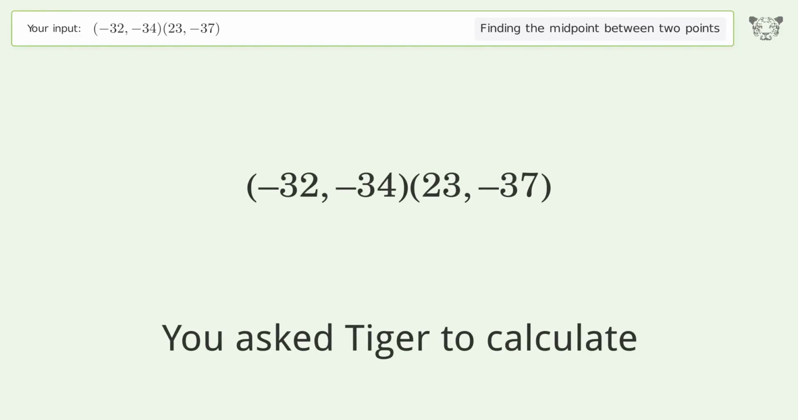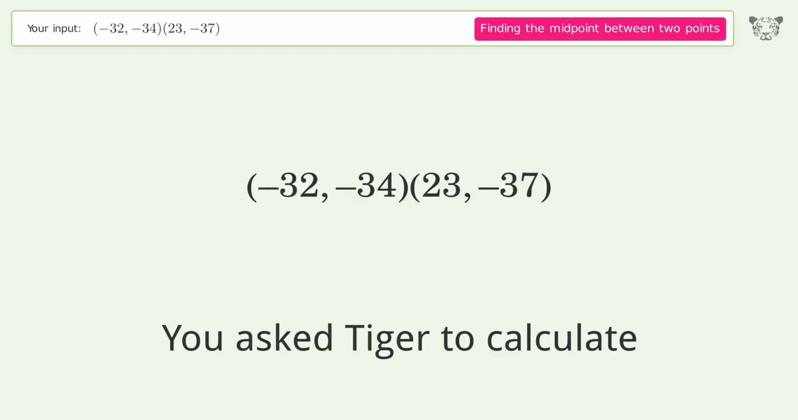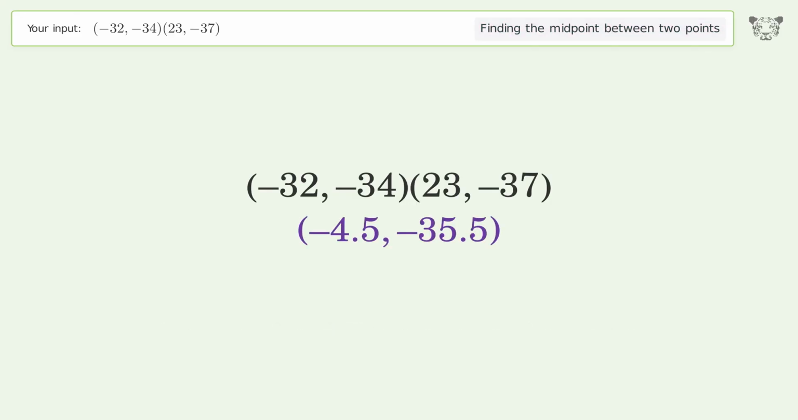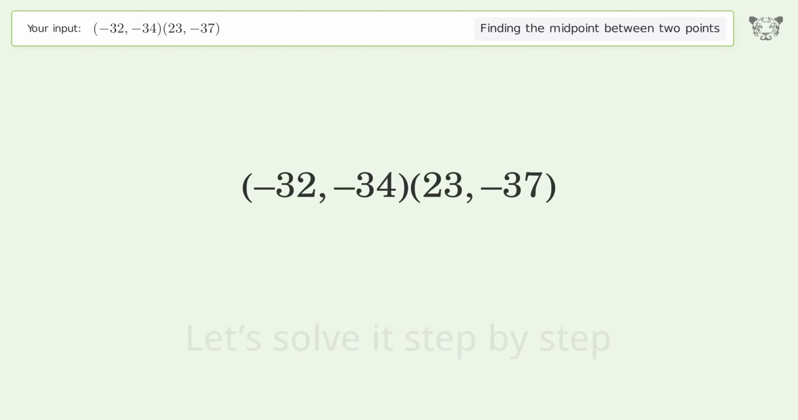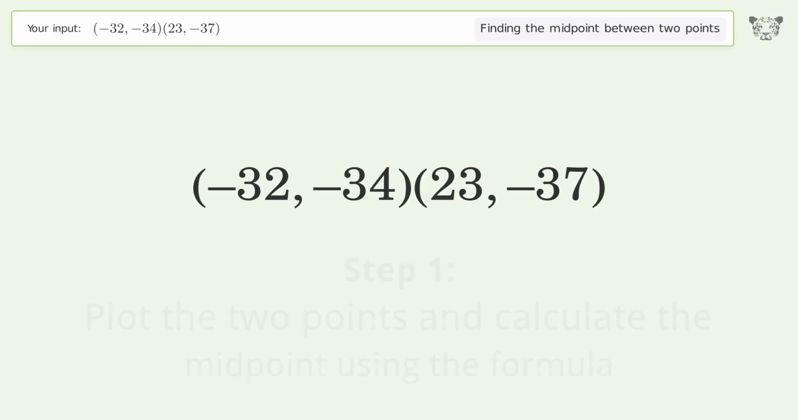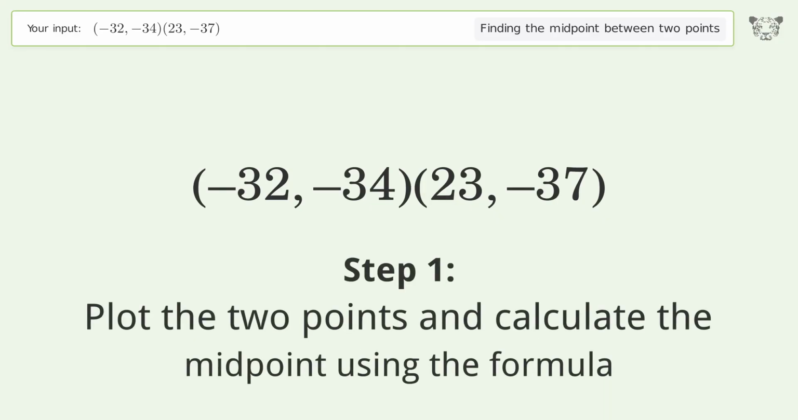You ask Tiger to calculate. This deals with finding the midpoint between 2 points. The midpoint between the 2 points is -4.5, -35.5. Let's solve it step by step. Plot the 2 points and calculate the midpoint using the formula.